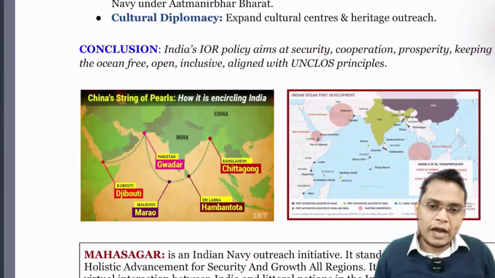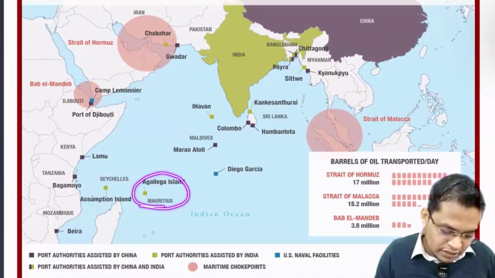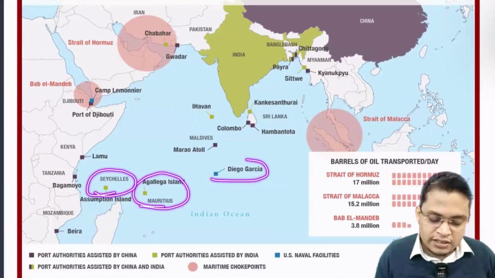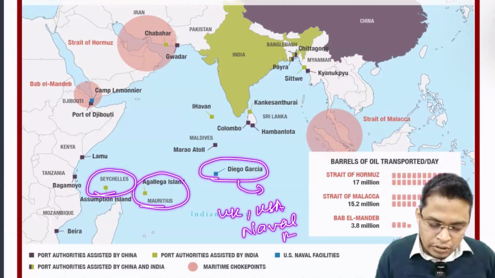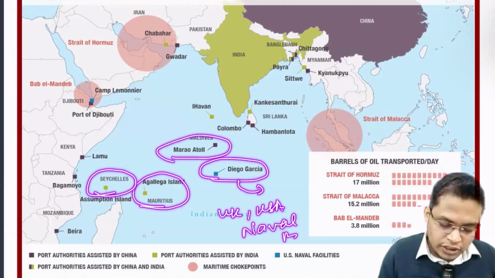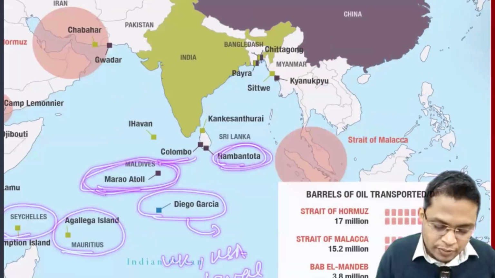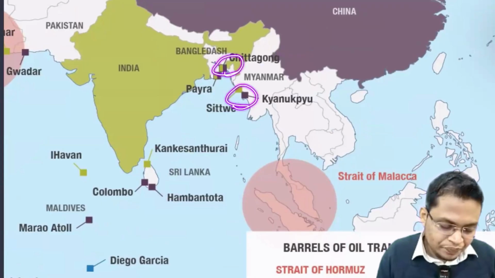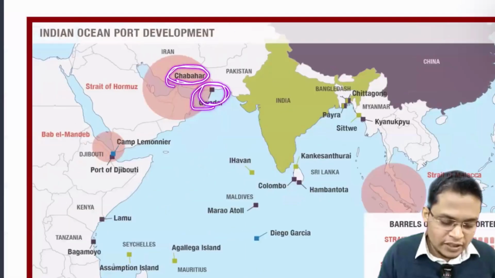If you look into a few islands of the Indian Ocean region, you will find this is Mauritius. Okay, this is Seychelles, Diego Garcia. This has a UK and USA naval base. Okay, so Marao Atoll, just have a look. This is the port that is being controlled by China. Hambantota port is also controlled by China. Colombo, India is controlling. Then Sittwe port, Chittagong port. Okay, so it is Gwadar port. Gwadar port is developed by China in Pakistan, but Chabahar port is developed by India. It is located in Iran.